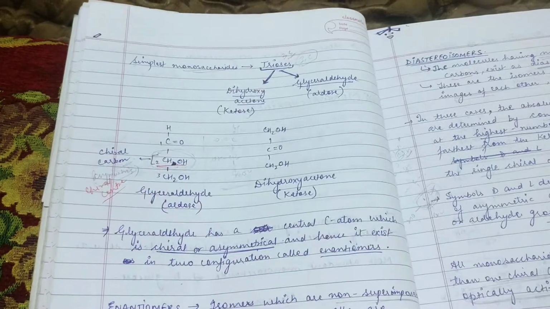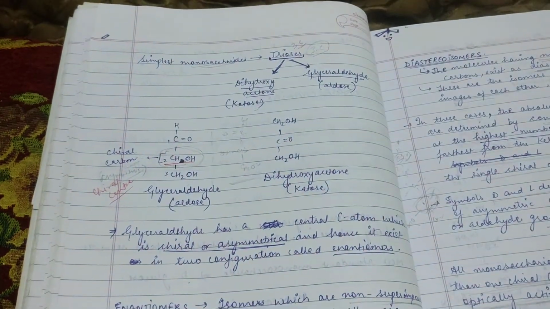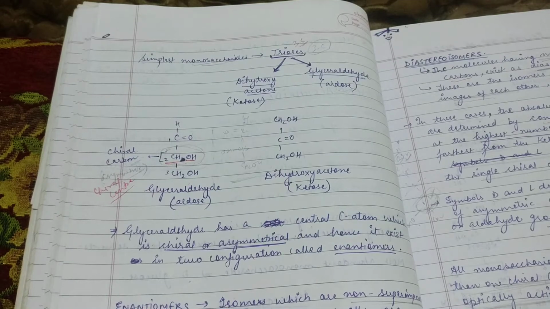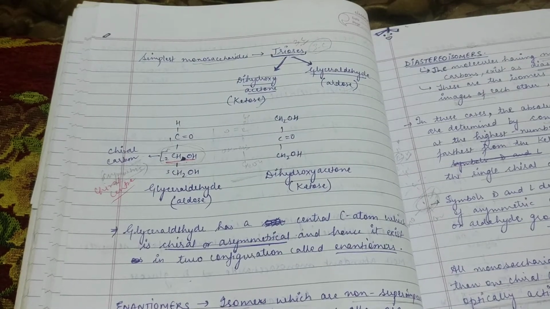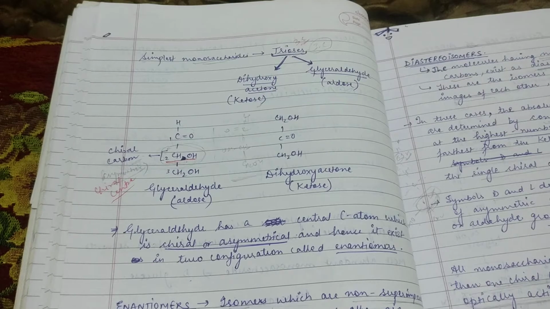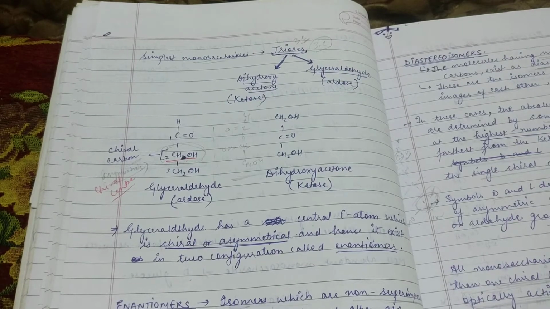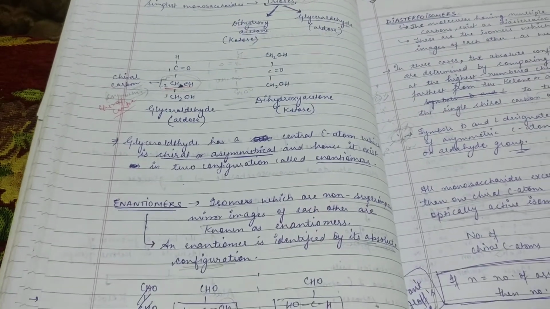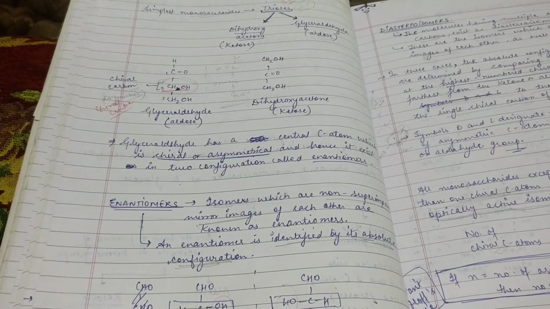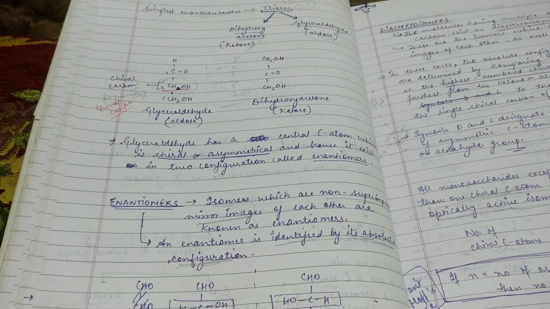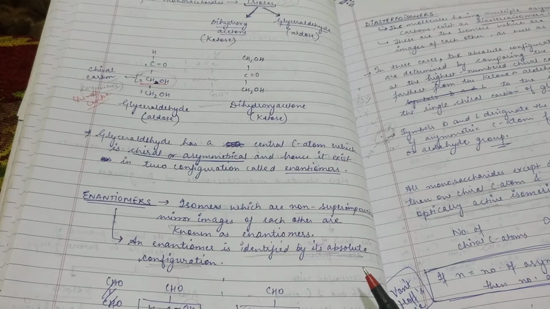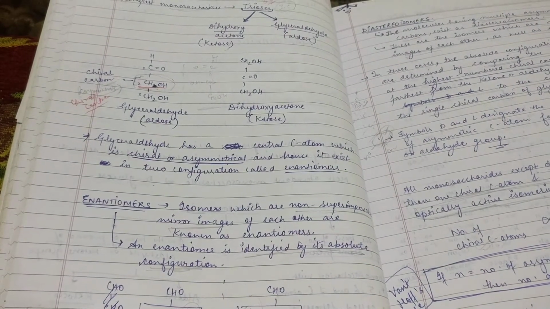A chiral carbon is a carbon which is surrounded by 4 different functional groups. All the functional groups attached to the carbon are different. So it forms an asymmetric carbon and it exists in 2 different configurations. We call them enantiomers. What are enantiomers? Enantiomers are basically isomers which form non-superimposable mirror images of each other, and the enantiomers are identified by their absolute configuration, that is either D configuration or L configuration.